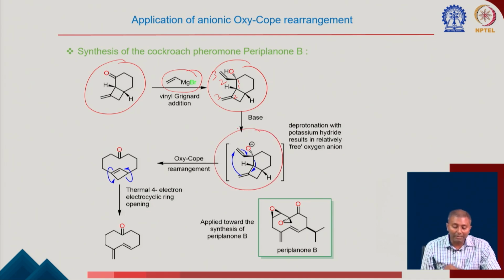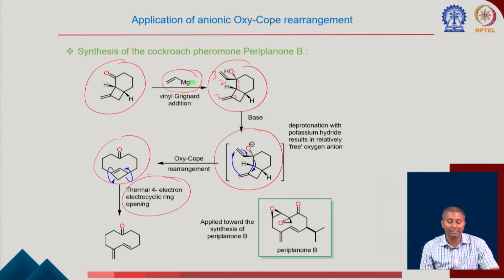And after that you are going to end up making this compound, which will go for a thermal 4-electron electrocyclic ring opening. You must have studied this in the pericyclic reaction chapter, to get to the corresponding compound.